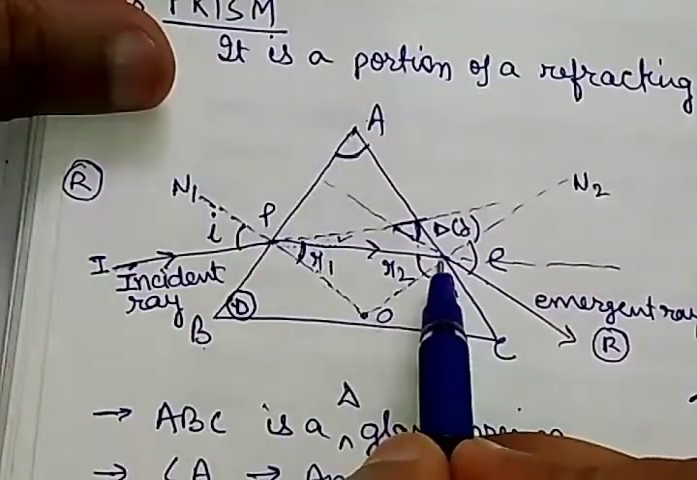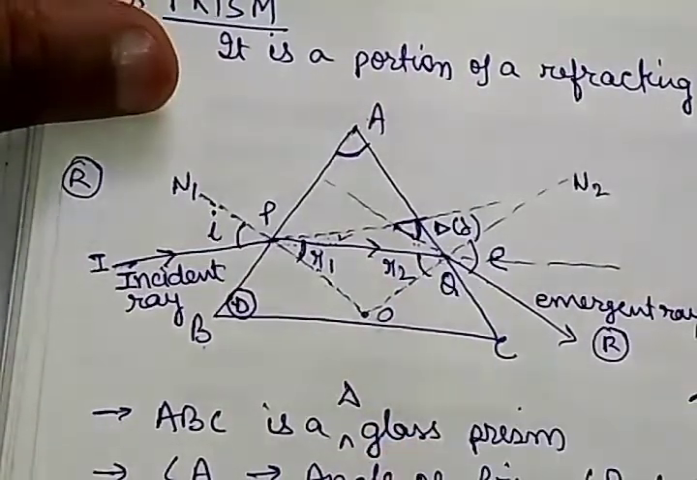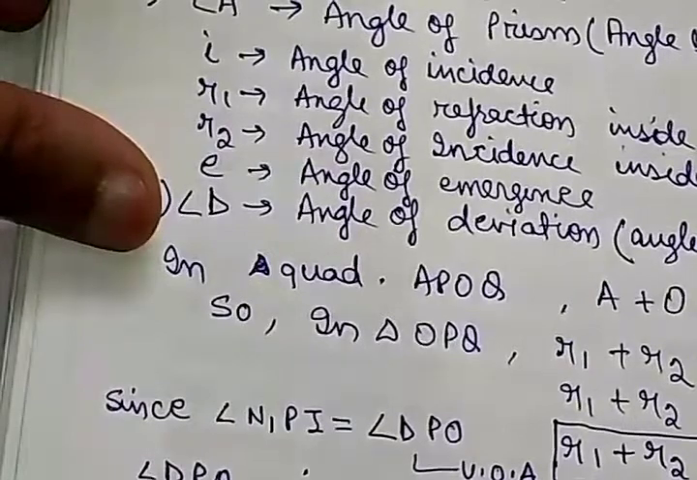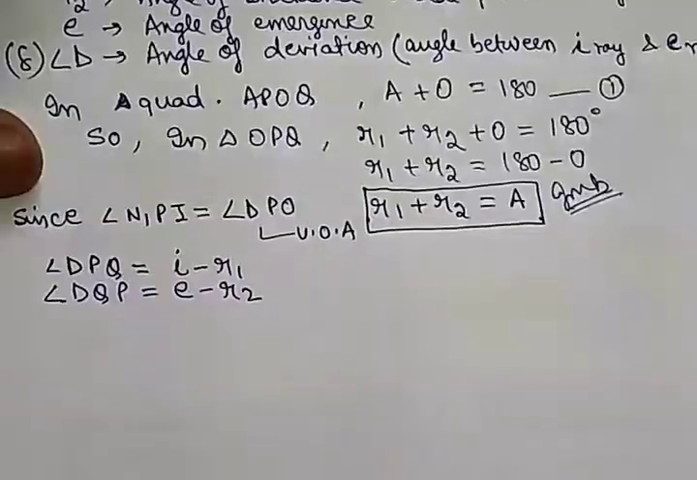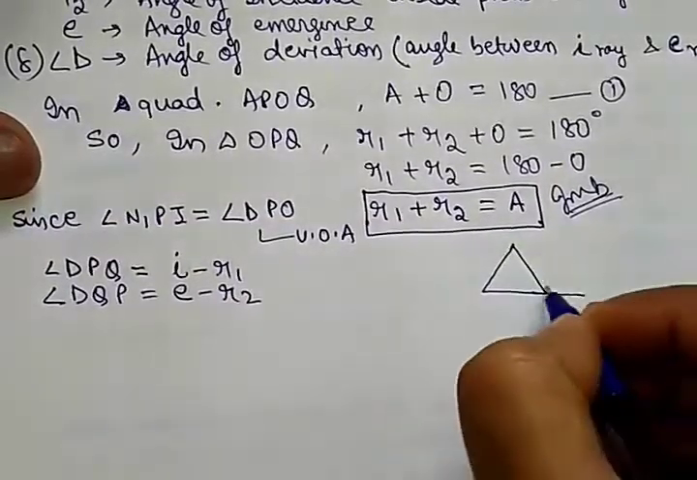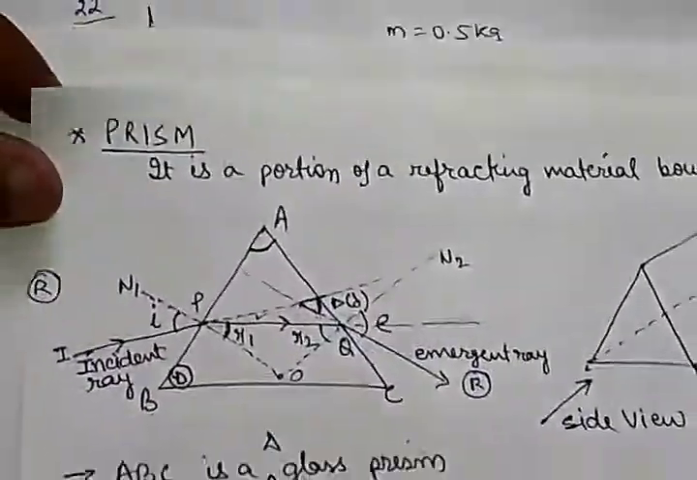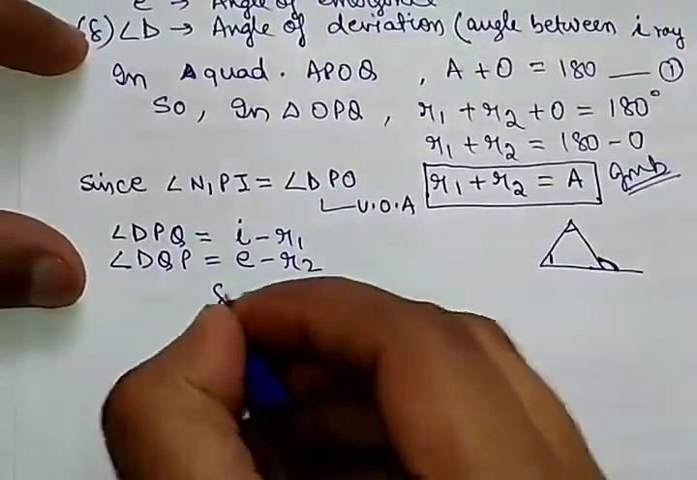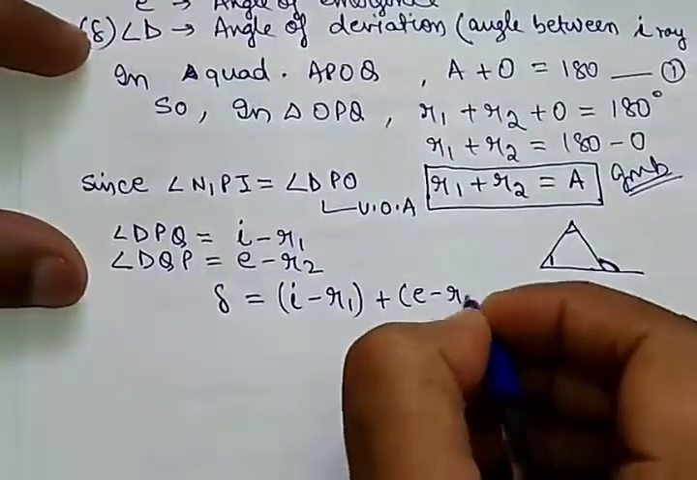Similarly here also, angle DQP will be E minus R2. We know this theorem also: in a triangle, the exterior angle is equal to the sum of the two interior opposite angles. Same in the figure, the angle of deviation will be equal to the sum of the two interior opposite angles. So delta is equal to I minus R1 plus E minus R2.